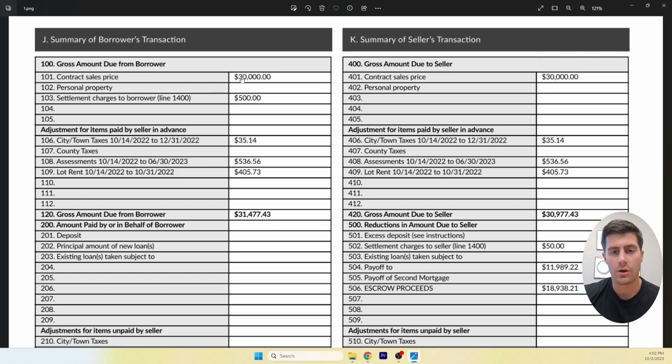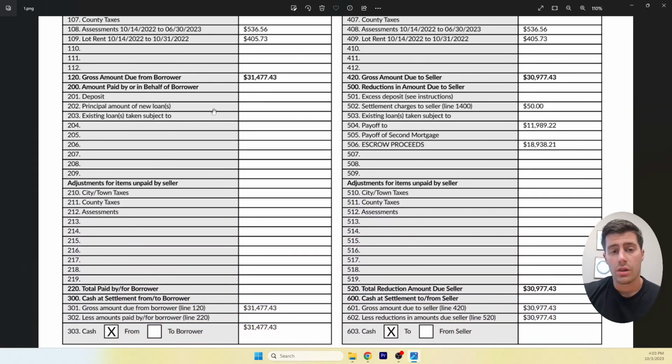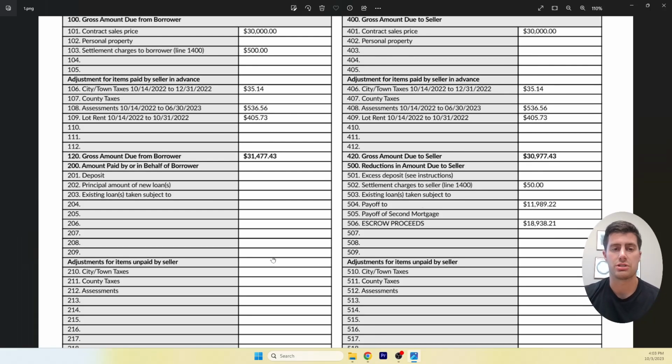So real quick, I'll orient you to what's going on here. $30,000 is the purchase price, $500 settlement charges, $35 and $536 are taxes, $405 looks like lot rent. And then if we scroll down here, there was no loan on this property, which is a fairly unique situation, but with a cheap property, happens all the time. So this person, cash from borrower, $31,000. So this person paid $31,000 cash to purchase this property.